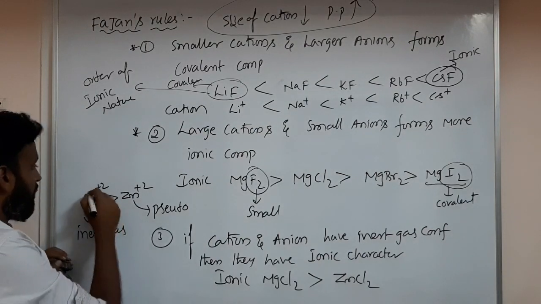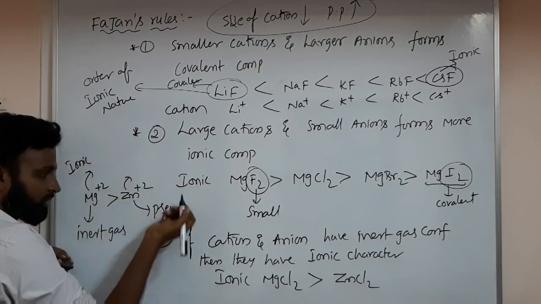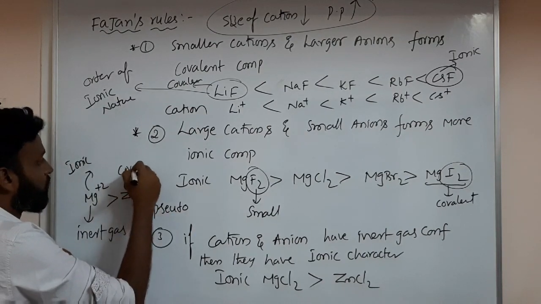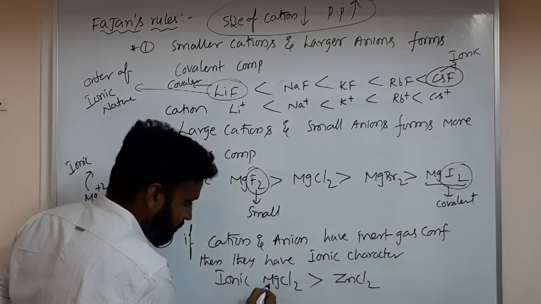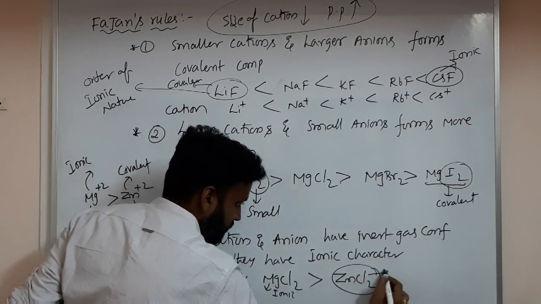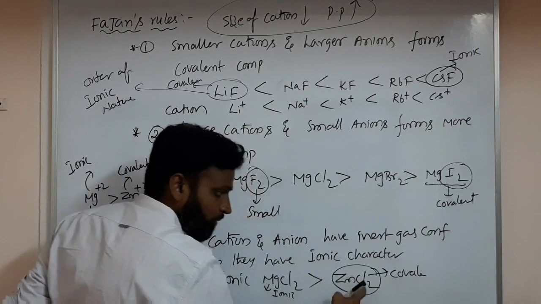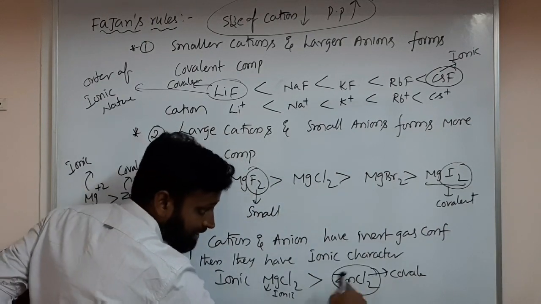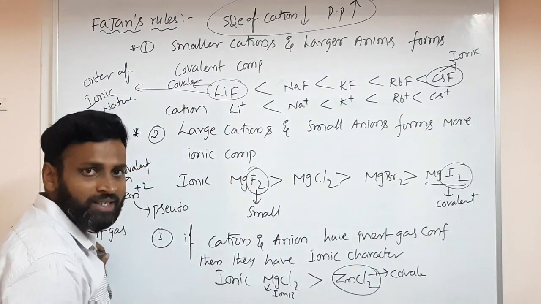Mg2 plus. So magnesium forms an ionic compound, and Zn2 plus is also ionic but with slightly covalent character. So MgCl2 has ionic character and ZnCl2 has somewhat covalent character. Of course it is Zn2 plus and 2Cl minus only, but a little bit of sharing nature is more. That's what I am saying.